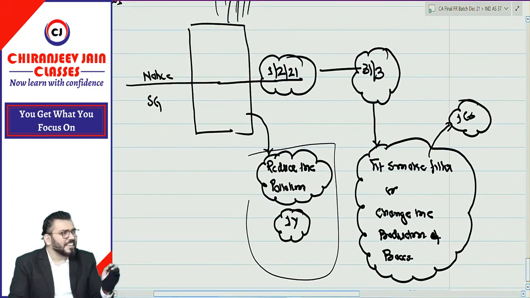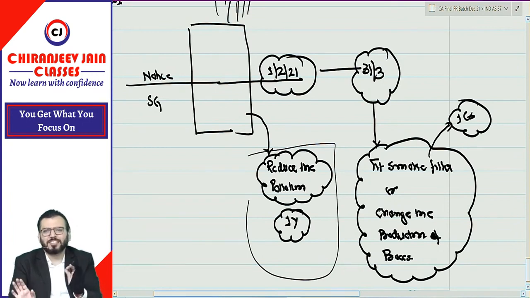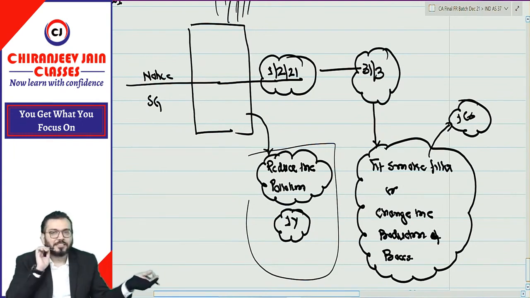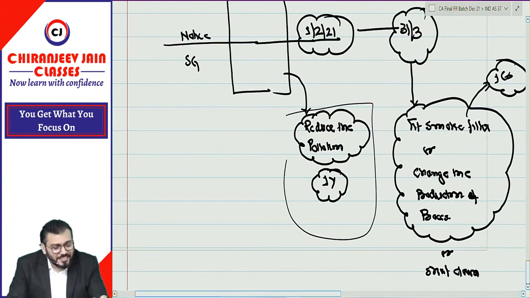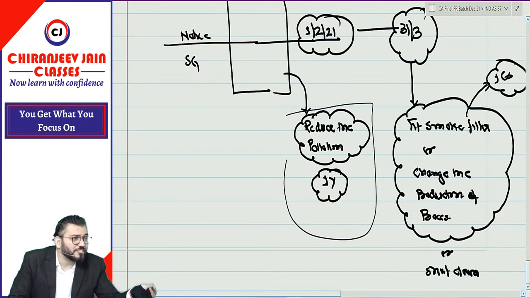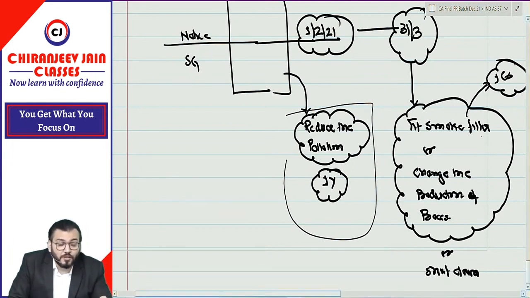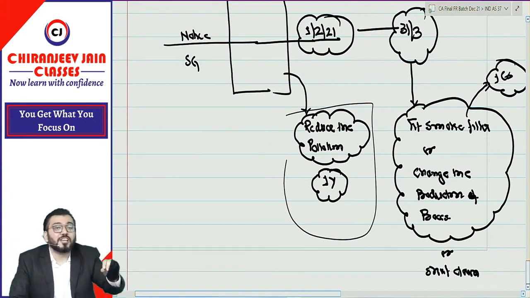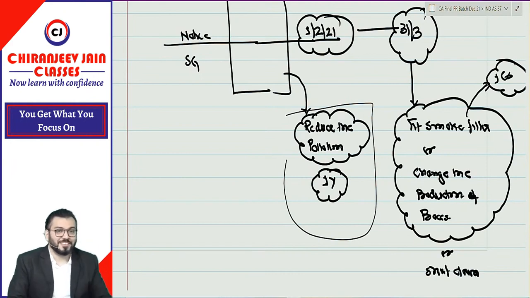Means right now, can I say in this what Ind AS 37 says, means one thing is clear that similar question has been asked in CA Inter level. You might be knowing the answer, but you don't know why that answer is. Correct? Now just try to understand. In this, can I say the obligation is dependent on future conduct of business? What they will do in future, whether they will fit a smoke filter or they will change the production process or they are doing nothing, they need to shut down. Means can I say here obligation is dependent on future conduct of business, therefore outflow of resource is not probable.